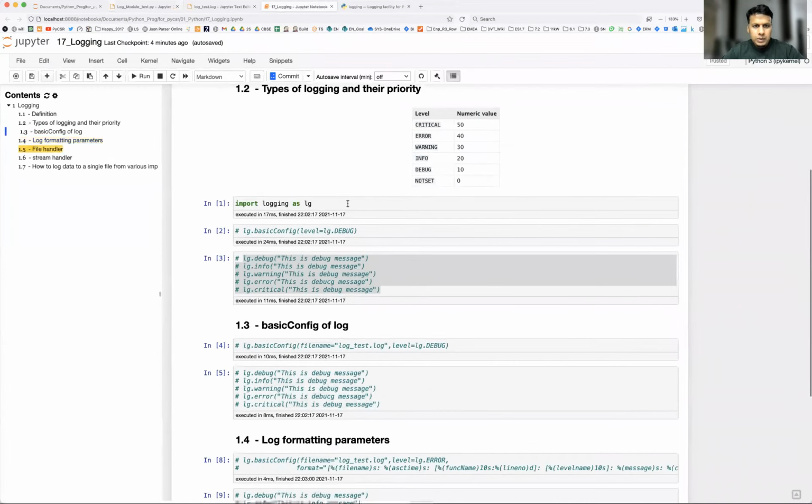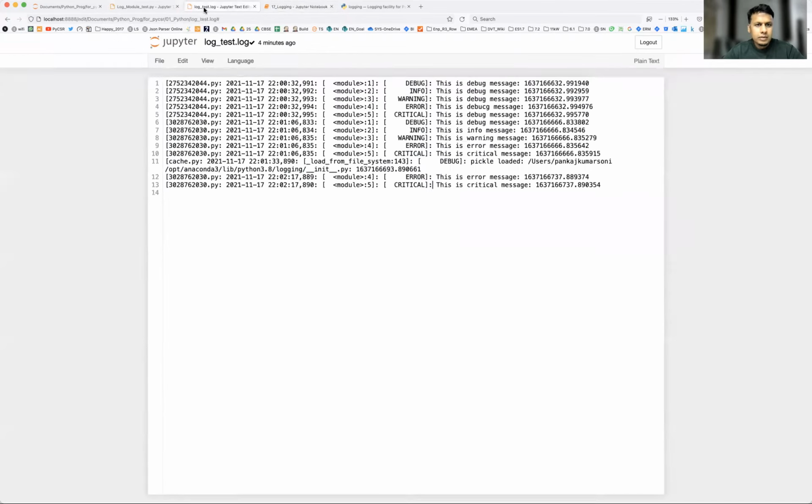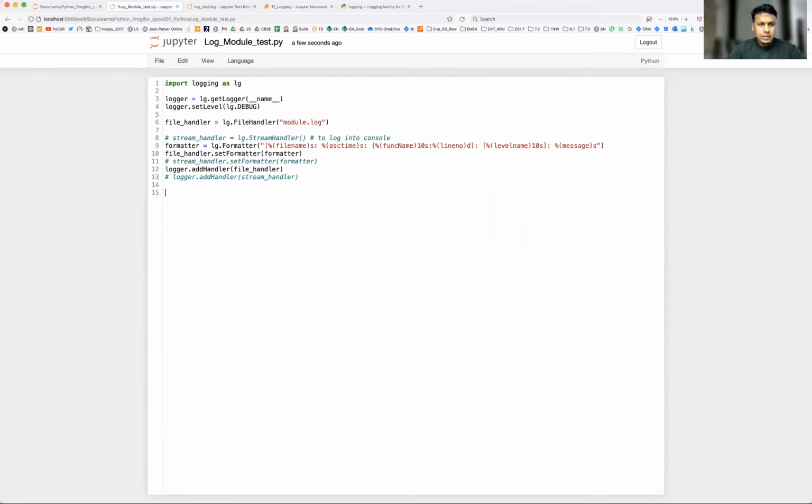This time what I'm going to do here is import logging as this, and import log module test. The moment you import this particular part, I can add some functions also here. So let's say def func1. Here you can do logger dot debug, or maybe let's set warning. This is func1 warning.